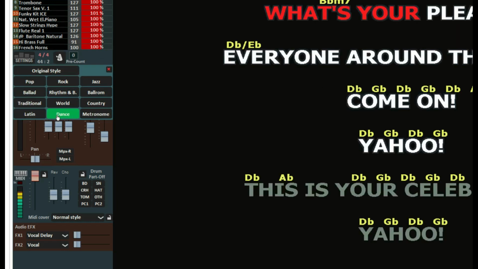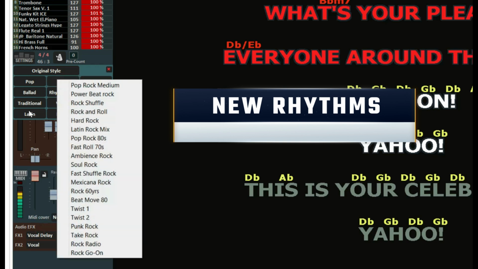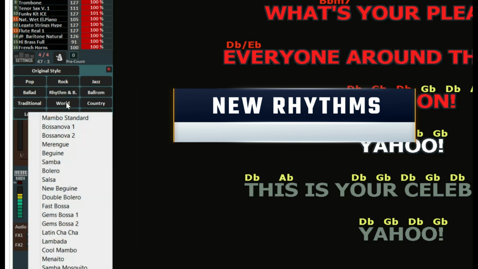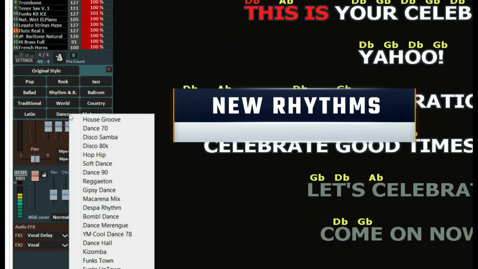Another new feature is the addition of new drum rhythms, which are ideal to further customize your MIDI files. In this version, it is now possible to save the file not only within the database, but also physically on your hard disk.